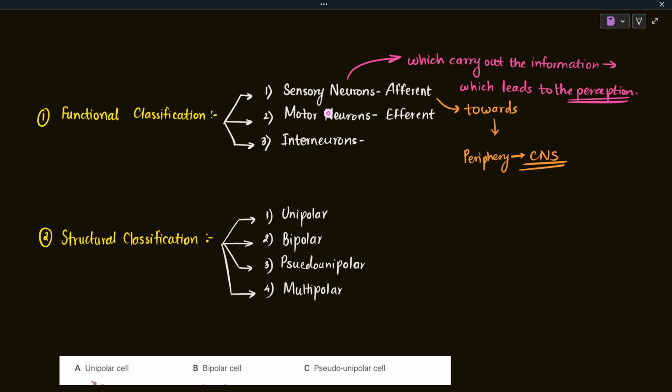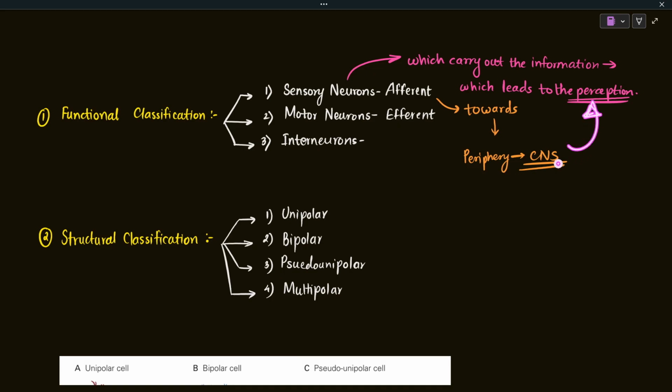So sensory neurons are the neurons which lead to the perception of things. Whenever there is sensation involved with a certain neuron, that neuron is known as a sensory neuron, while the afferent neurons are the neurons which carry the information from the periphery to the central nervous system. So why are those terms used interchangeably? Because the sensory neurons are going to carry the information from the peripheral part of the body to the central part of the body, which is going to lead to the perception.